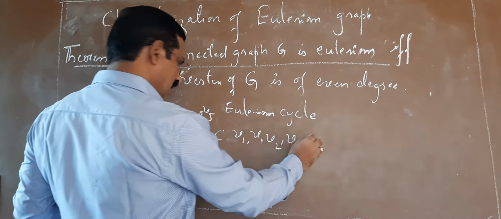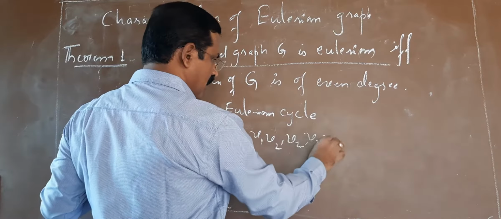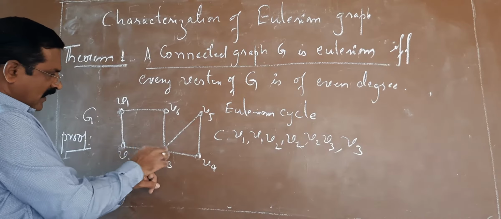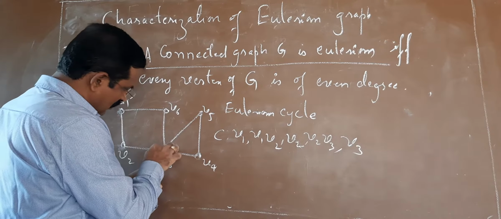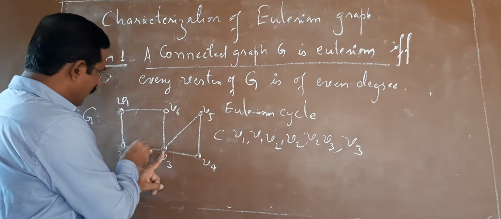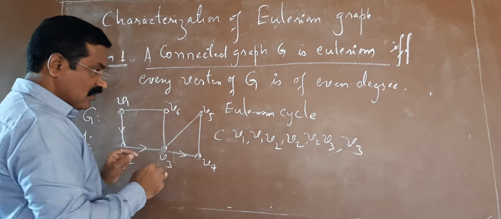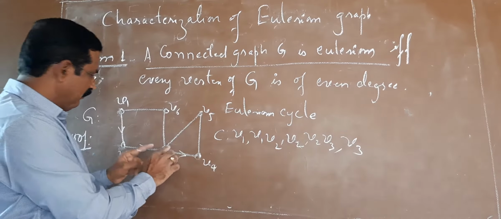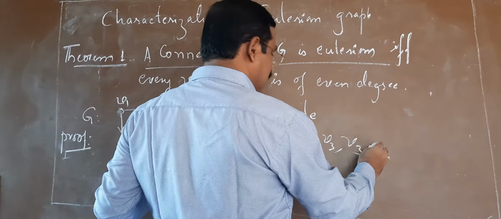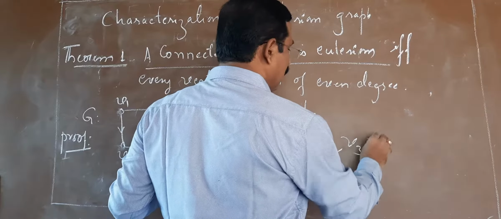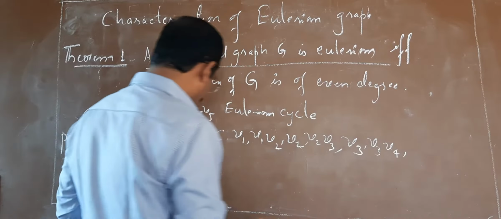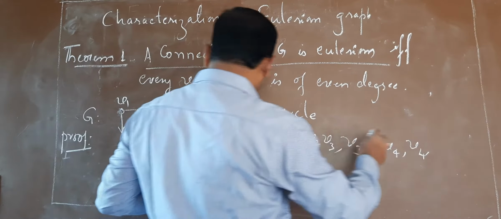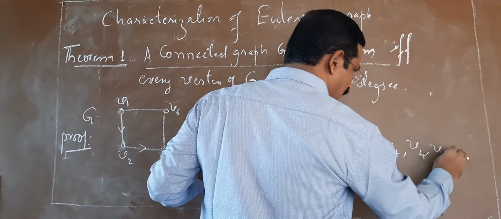Next I shall write V2, V3. Next V3. So again it contributes 2 to the degree. This one is 1 and this one is 2, because we are moving in this way. So that is very important. Each occurrence of a vertex contributes 2 to the degree. So therefore, again it is V3. Then we can trace the edge V3, V4. Then we have reached the vertex V4. Then V4 to V5 by tracing the edge V4, V5.